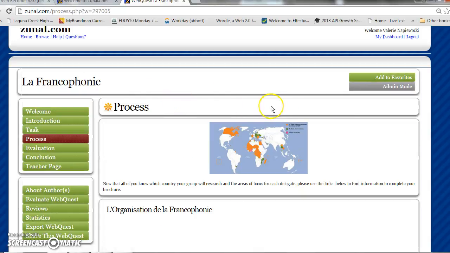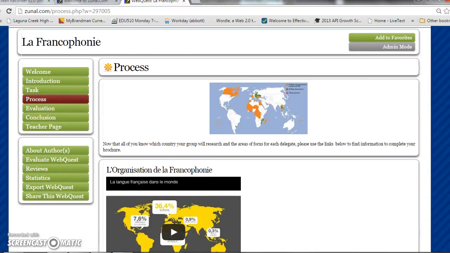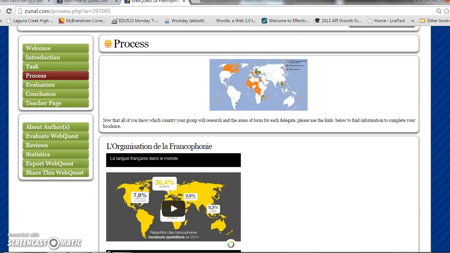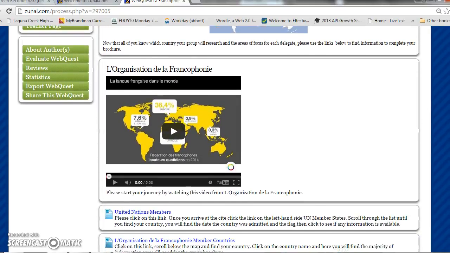In the process, we're going to take you through how we're going to gain this information. So now that all of you know which country your group's going to represent, and each delegate knows which portion that they're going to complete for the brochure, you're going to use these links below in order to gather information.